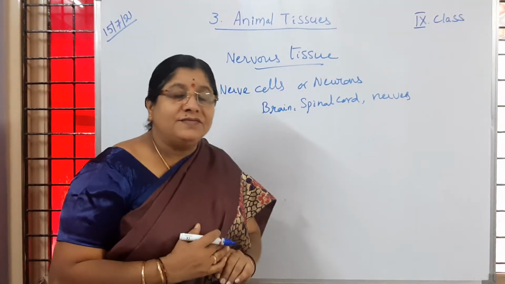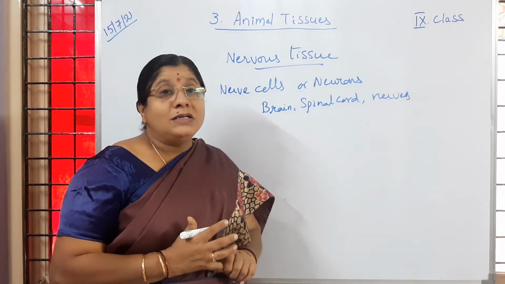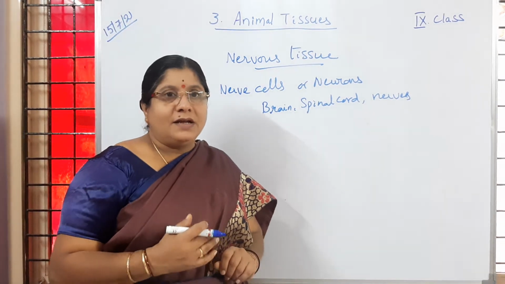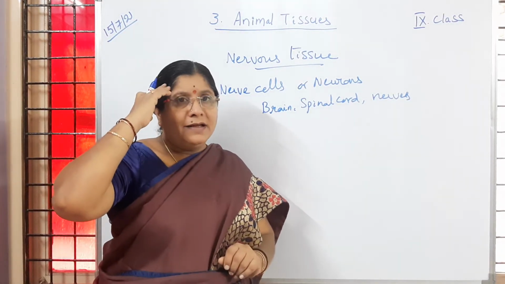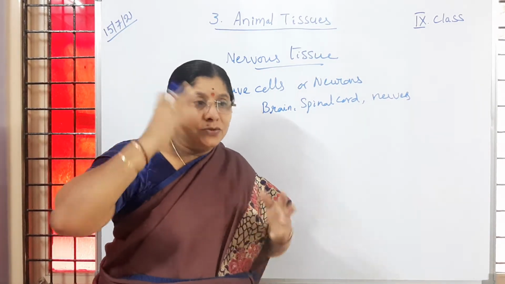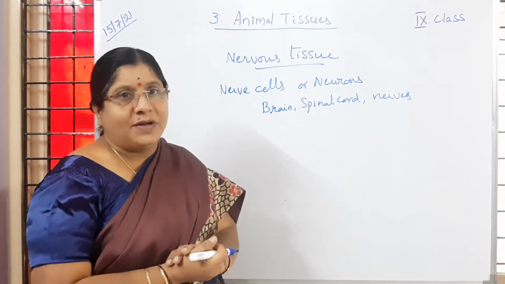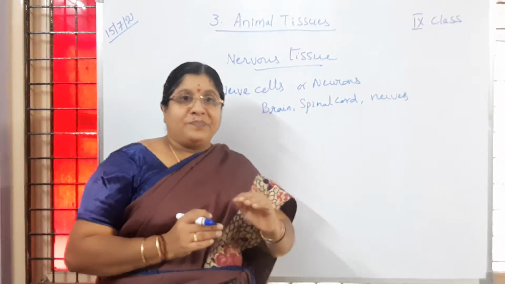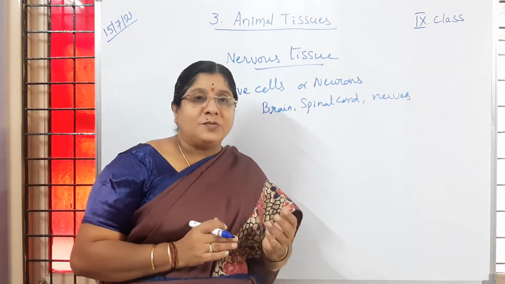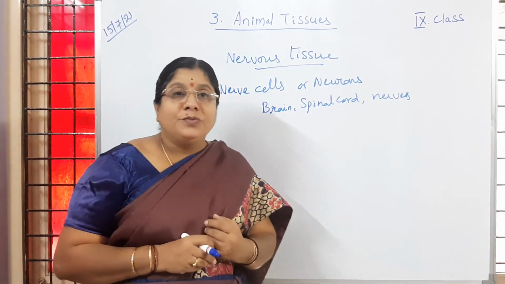So what is the function of these neurons? Neurons carry information from the surroundings to the brain and from the brain to the different organs of our body. Is it clear to children? Means what? The stimuli and response. What do you mean by stimuli?